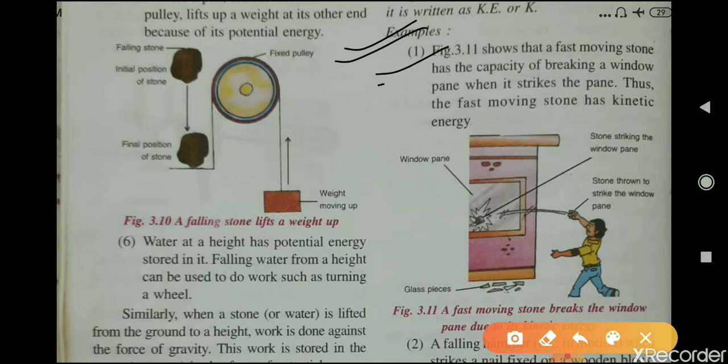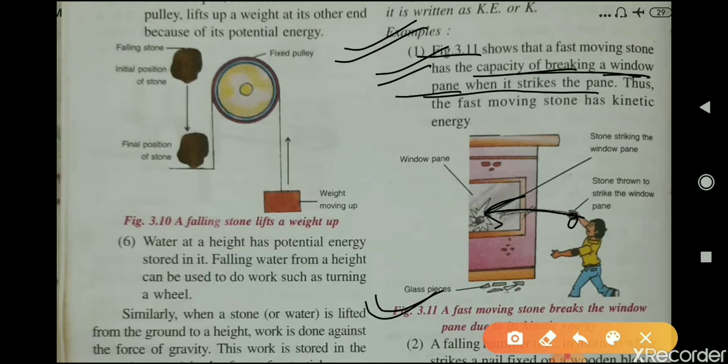First example: in figure 3.11, you can see that a fast moving stone has the capacity of breaking a window pane when it strikes the pane. Thus, the fast moving stone has kinetic energy, and because of that kinetic energy, it will break the pane when it strikes it.